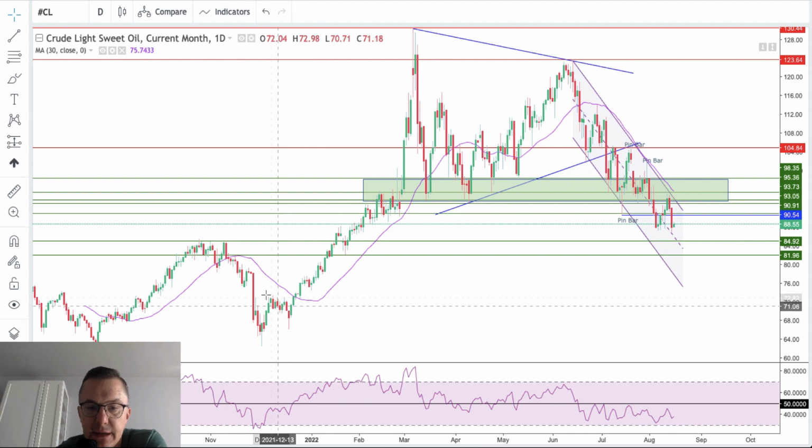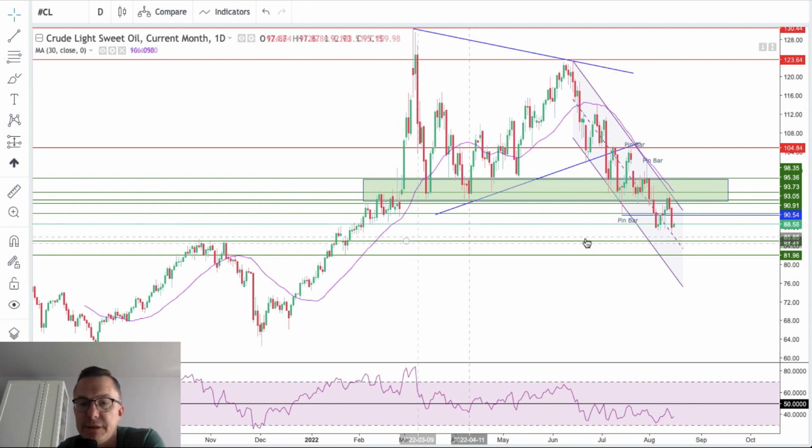However, as you can see, the other one is 66, and then even $63. So please keep an eye especially on this kind of zone here that was attacked very strongly before. 81.96, 84.92 is the next target zone for bears. The momentum remains negative. The momentum is weak, and the bulls are still under bearish pressure on crude oil. We should expect the down move to continue.